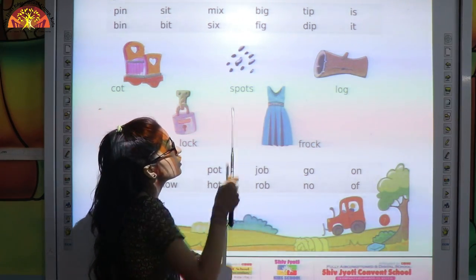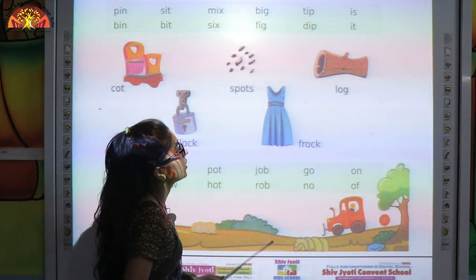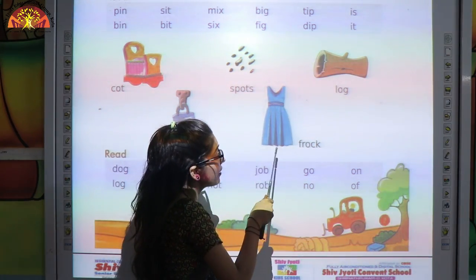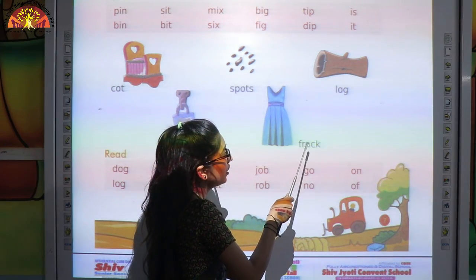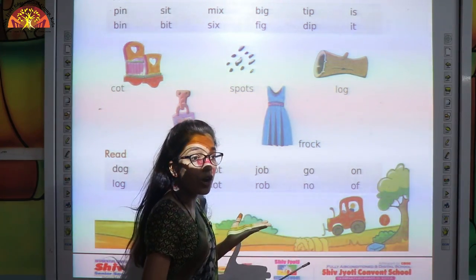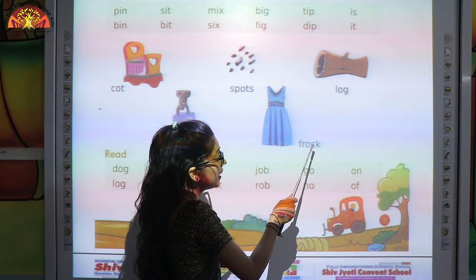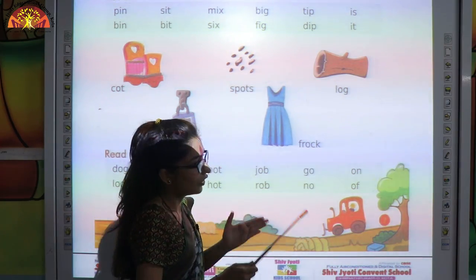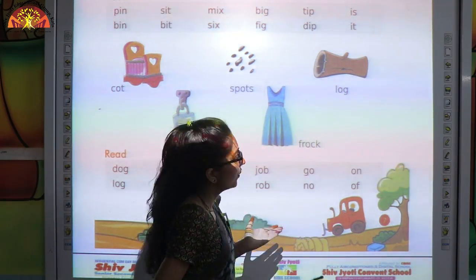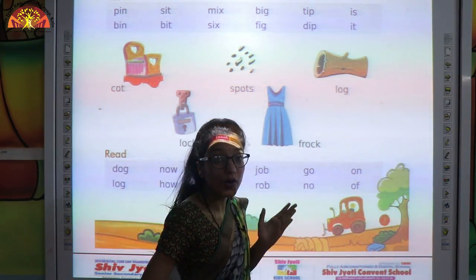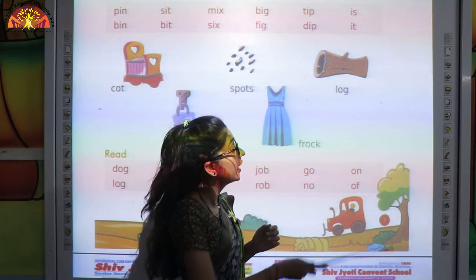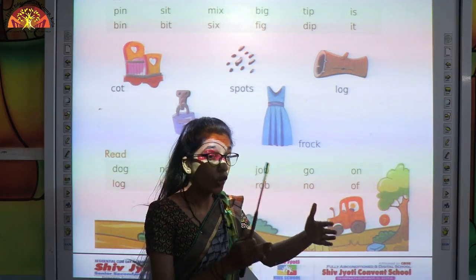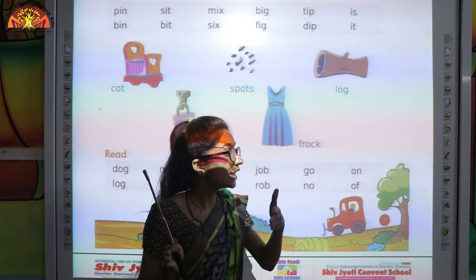Now these are spots. S-P-O-T-S. This is frock. F-R-O-C-K, frock. F-R-O, fro. C-K, k. So it will become frock. Okay, kids? Now this is log. L-O-G, log. Sound of L is L. Sound of O-G is og. So it will become log.